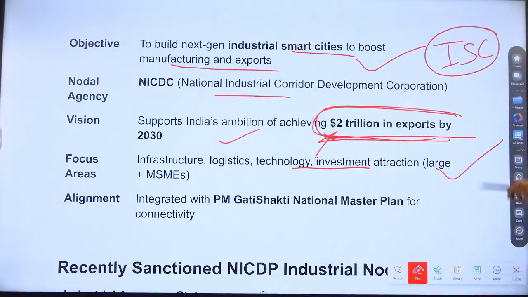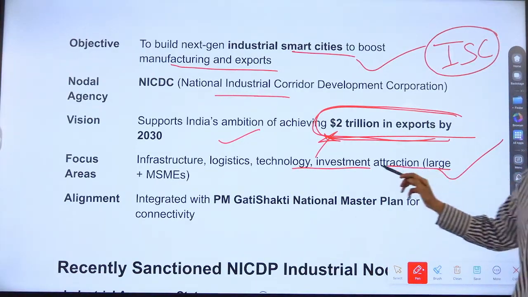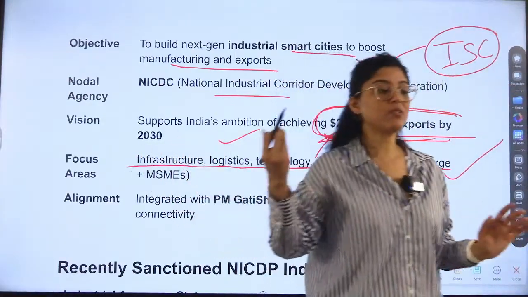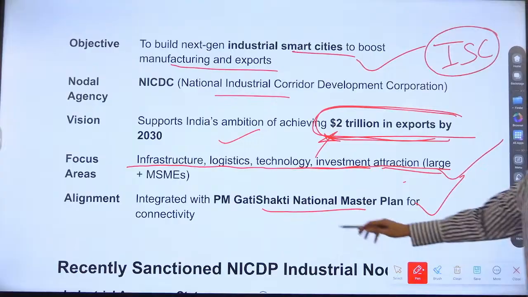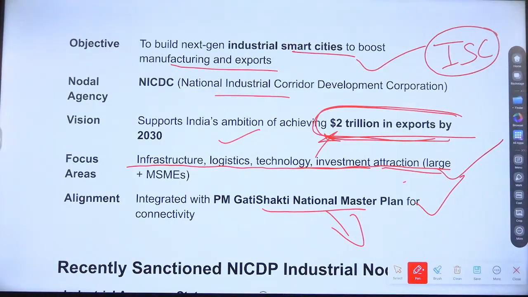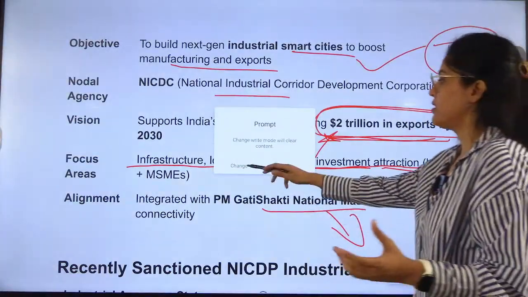Now the focus is on infrastructure, logistics, technology, and investment attraction. All these things will be there in industrial smart cities. We should have good infrastructure. Investment is very important. Next is technology, AI will also be there. Logistics support should be there. Alignment with the PM Gati Shakti National Master Plan. Gati Shakti is related to logistics and infrastructure, which cannot survive without each other.